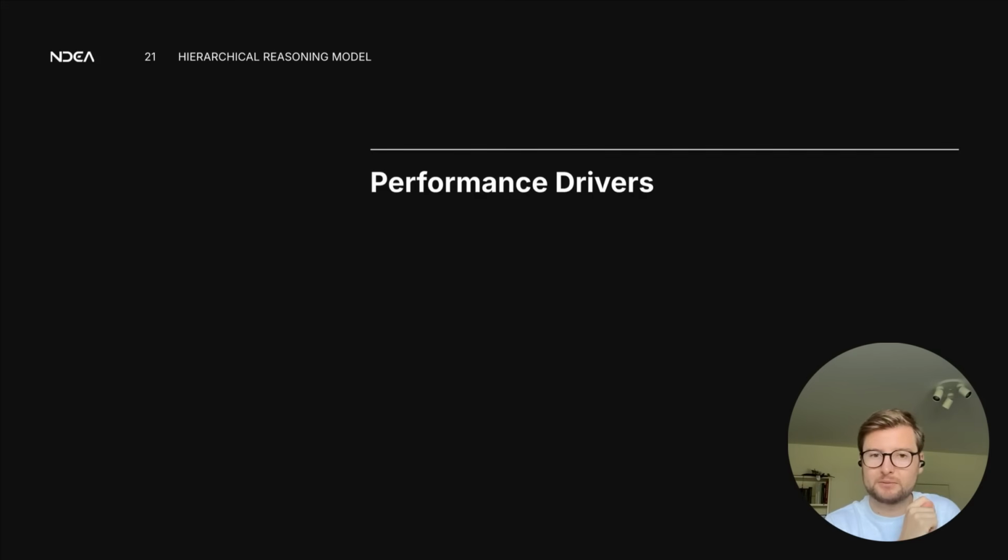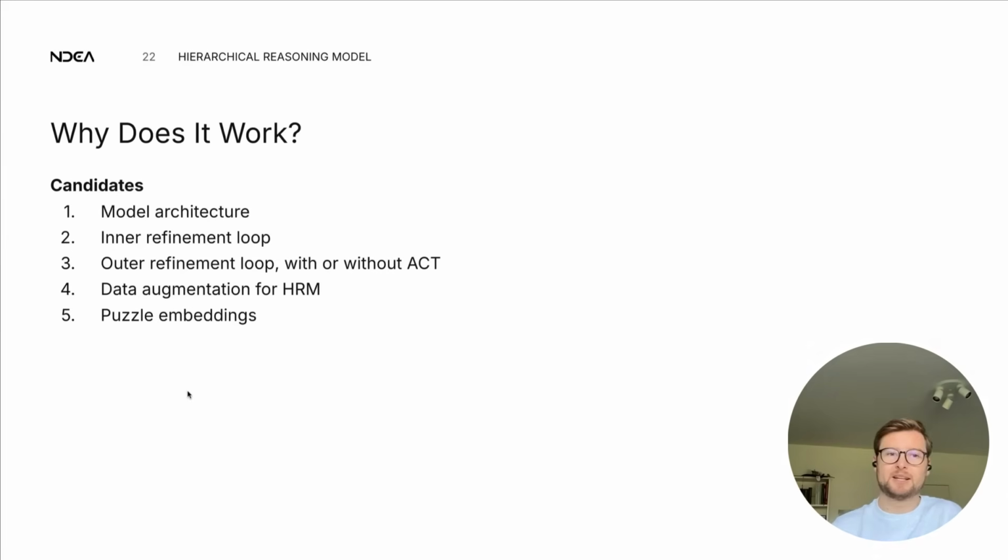So we wanted to understand why. There's a lot going on. What component of this drives the performance? So we identified a few candidates. It could be the model architecture, this HRM architecture with the hierarchical refinement. It could be the inner refinement loop, the parameterization of this. It could be the outer refinement loop, this outer loop with or without the ACT, this halting signal. It could be the data augmentation, because in the paper they use 1,000 augmentations per task, which seems a lot. But it could also be the puzzle embeddings. And so in the coming slides, I'll walk through each of them and try to get closer to see what it is.